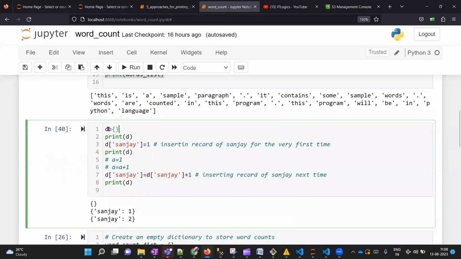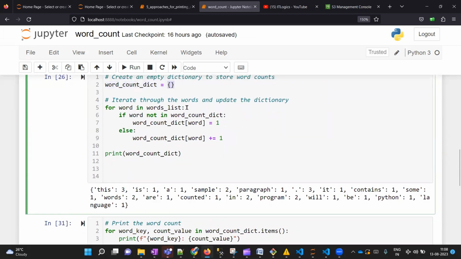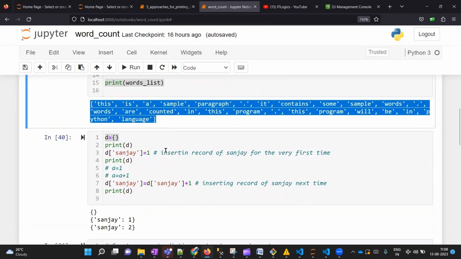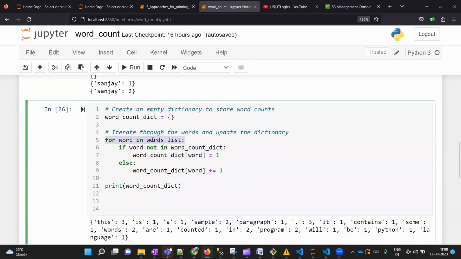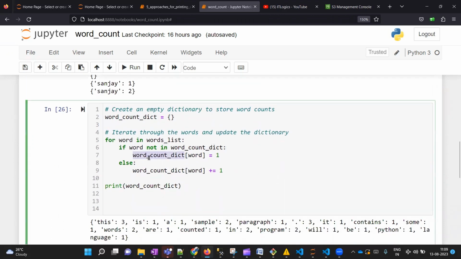Similarly, like we did earlier, we have to create one empty dictionary. I'm creating this dictionary word count dict. Now whatever list we have created earlier, we need to iterate over it one word at a time. For this, I'm using this for loop, and every time one word will get assigned to this particular variable with the name word. Now we're going to check if that particular word is already in that dictionary or not. If it is not present, then as we have discussed, we will directly assign that word as a key to the dictionary and provide the value as 1. The same thing we are doing over here: we are taking our dictionary, assigning our word as a key and its value as 1.